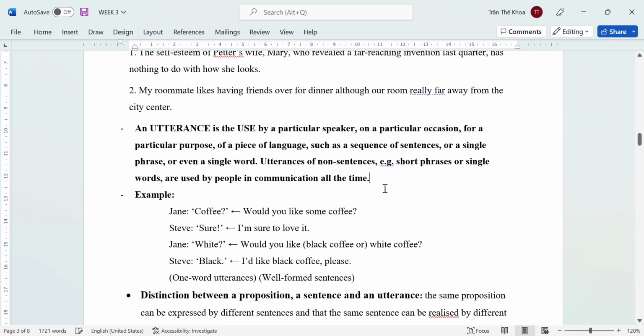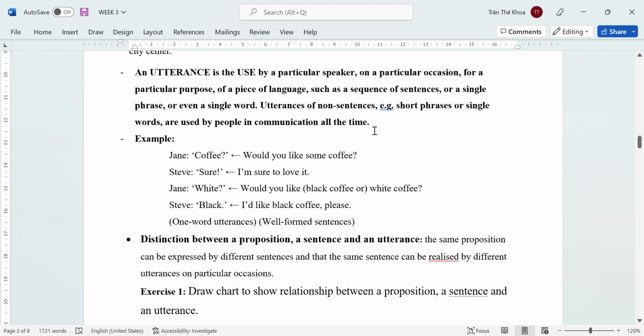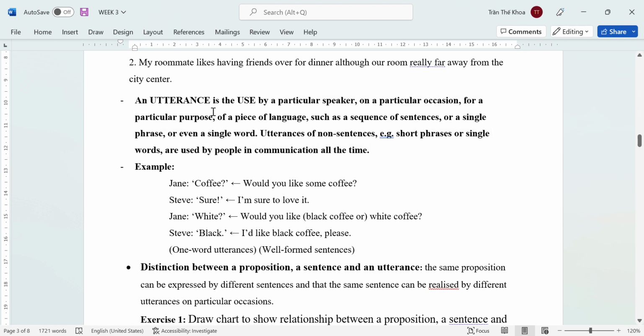Now, we come up with a new concept that's really important in semantics that we call utterance. In Vietnamese, we call it phát ngôn hoặc là lời phát biểu.